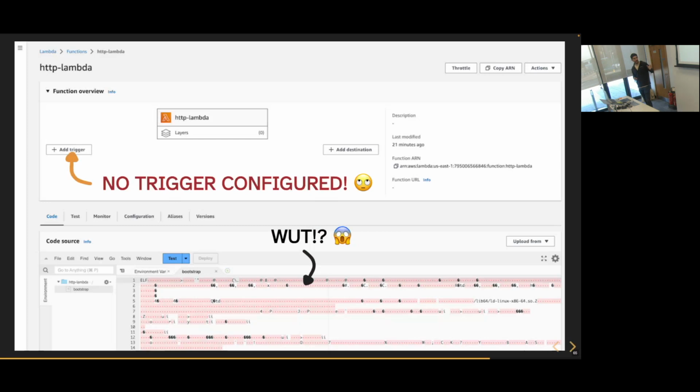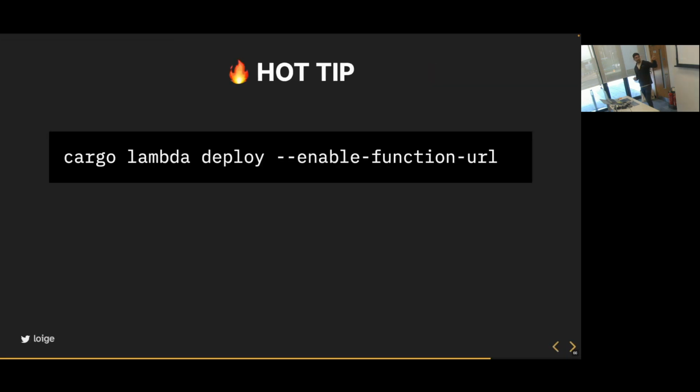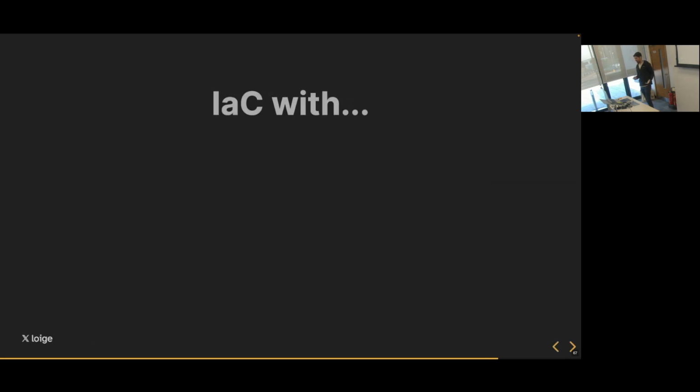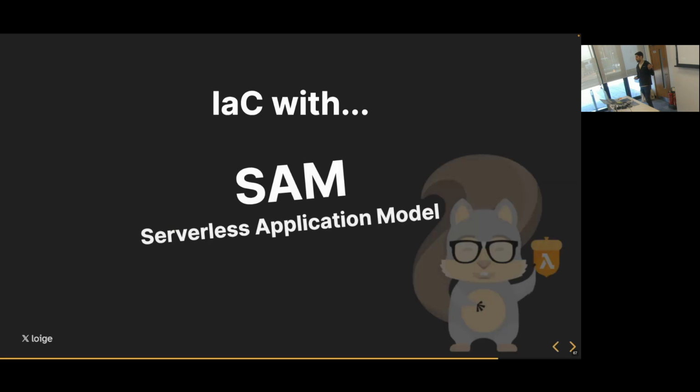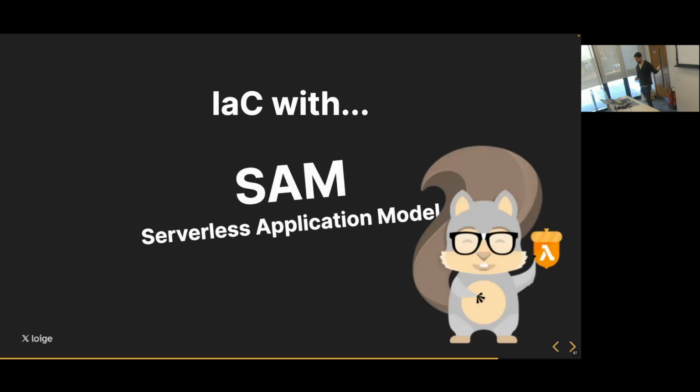The other thing, which is a little bit more important and worrying, is that there is no trigger configured. So we deployed our Lambda, but nothing is going to run our Lambda unless we go here and trigger it manually, which is a little bit annoying. In reality, there is a little bit of a trick. If you are okay with using function URLs, you can enable that with Cargo Lambda using that flag. But the real way you should solve this problem is by using SAM or any other infrastructure as code tool.